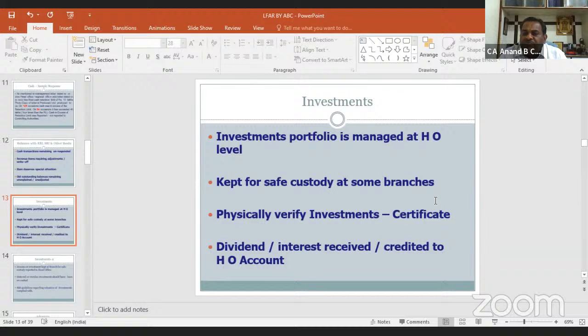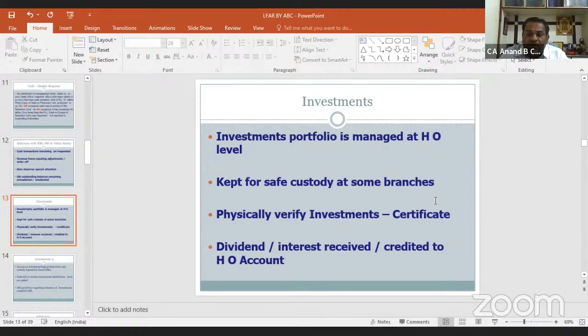Physically verify investment through certificates from the register maintained by the branch about the investments, whether dividend or interest issued or not, or credited to HO account. We have to also verify if the branch is having investment, whether it is held for maturity or held for trading. If it is held for maturity, we have to verify whether the due date is over or not.